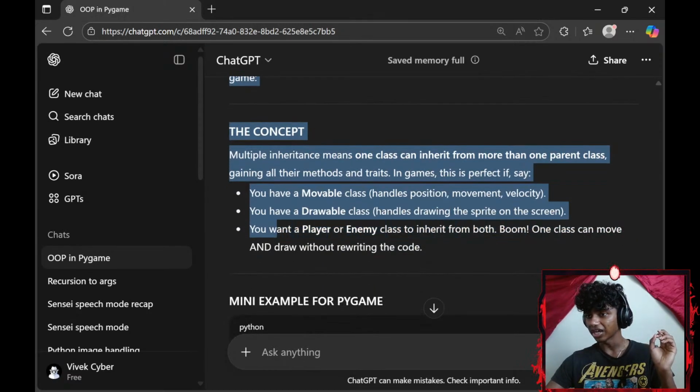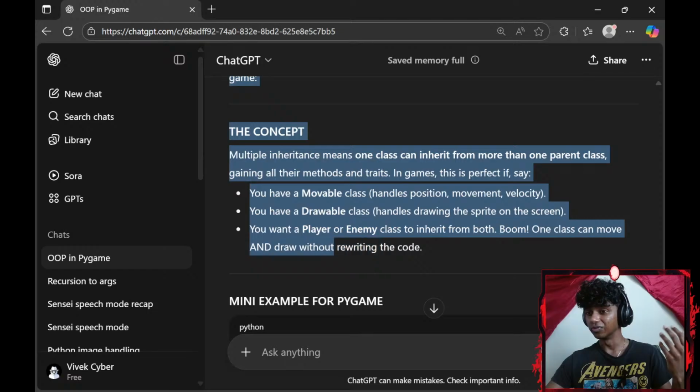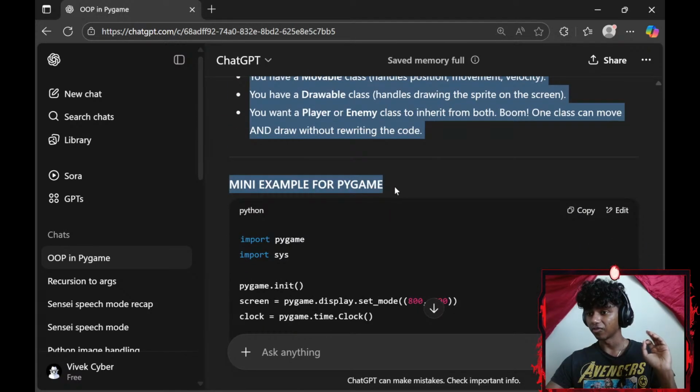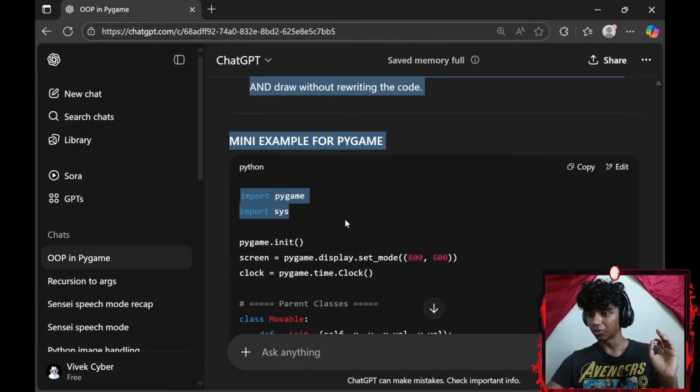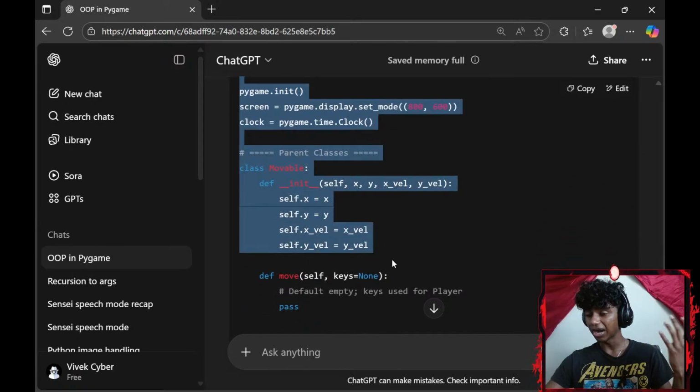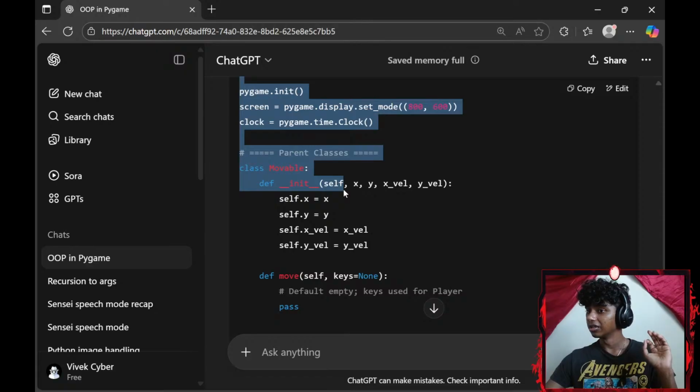Oh, we need a separate class for that? You want a player or enemy class to inherit from both. Boom! One class can move and draw without rewriting the code. Okay, mini example for Pygame. We import pygame, we import sys, we go with pygame.init to initialize, we add a display, our parent class, Movable.